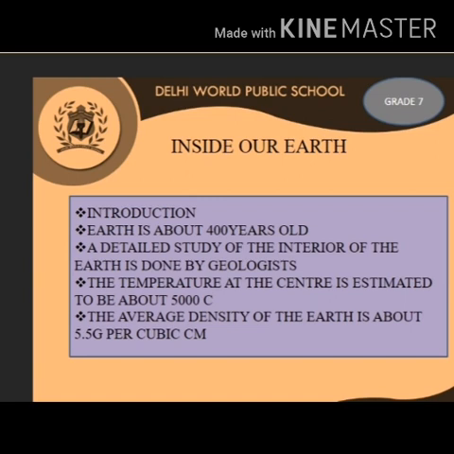An elementary knowledge about the earth's surface is necessary to understand the nature of changes that take place on the surface of the earth. And it is impossible to reach the center of the earth. You know why, children? Because the temperature at the center is very high, estimated to be about 5000 degrees Celsius. So it is very difficult to get direct information about the interior of the earth.